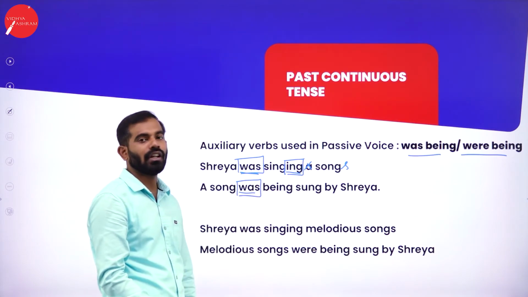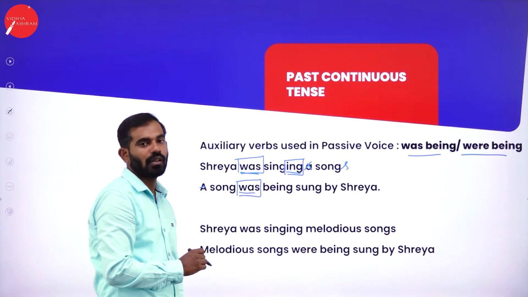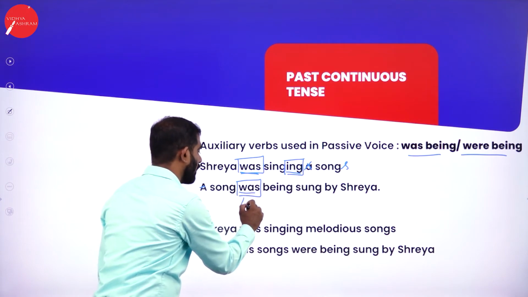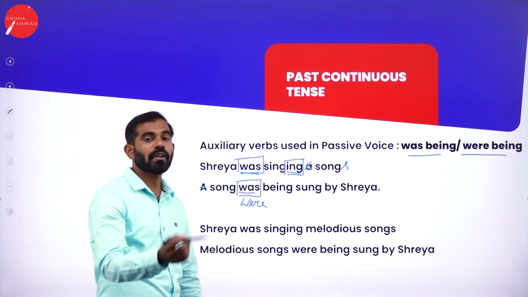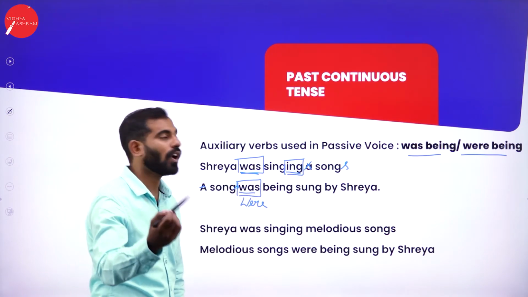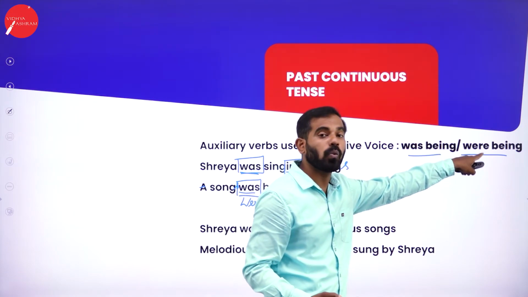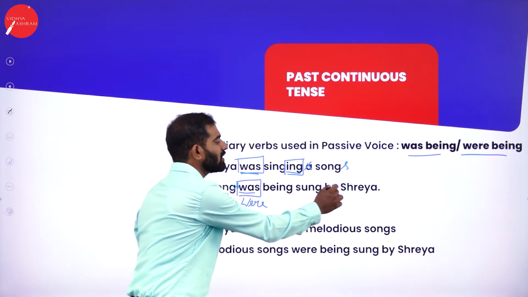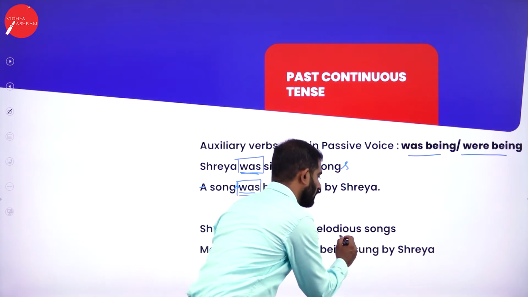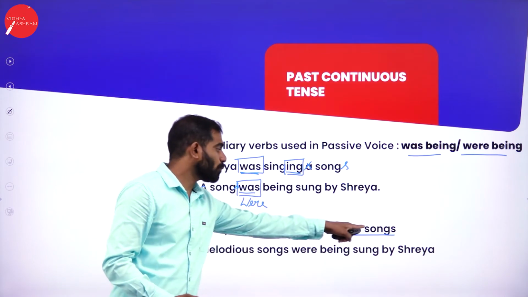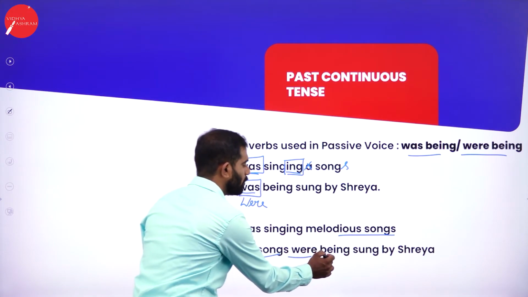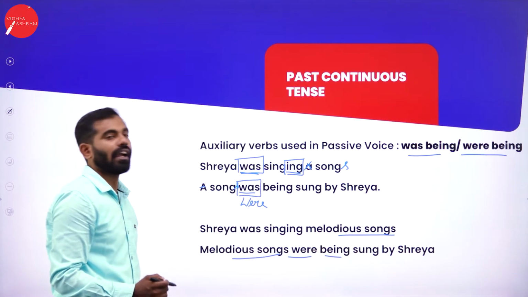So what will be the answer here? You cannot begin the sentence with a because it is plural, and the sentence would be songs were. Why? Because we are talking about plural. Songs were, remember, was being or were being. Songs were being sung by Shreya. Shreya was singing melodious songs. Look at the sentence here. We are talking about melodious songs. So the object is plural. So melodious songs were being sung by Shreya.